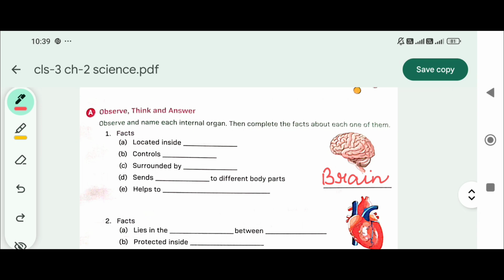Located inside our head, controls all the functions of our body, surrounded by a bony structure called skull.